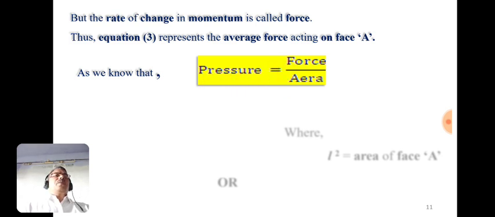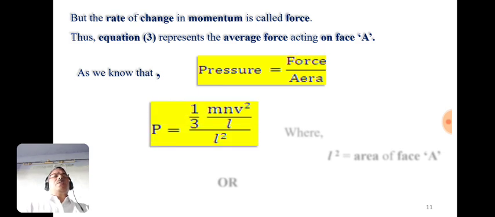So we put in the value of force: pressure P is equal to 1 by 3 mnv square by L upon the area of face A. Face A is a square, so its area is the side square. So L square is the area of face A.